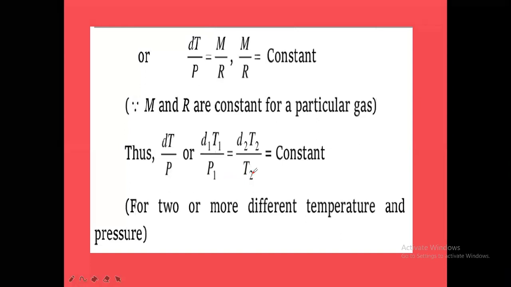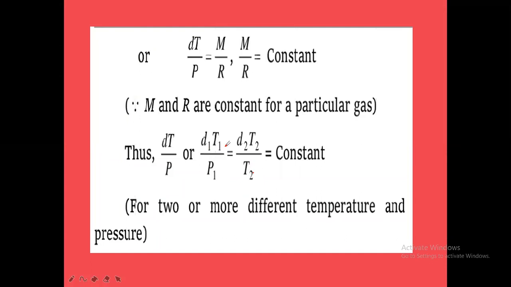Then P1, P2 get cancelled. Then what will be the equation? D1 T1 is equal to D2 T2. Suppose the temperature is the same for two gases. Now T1 of the first gas and T2 of the second gas are both the same. In that case, what will be the formula? D1 by P1 is equal to D2 by P2.